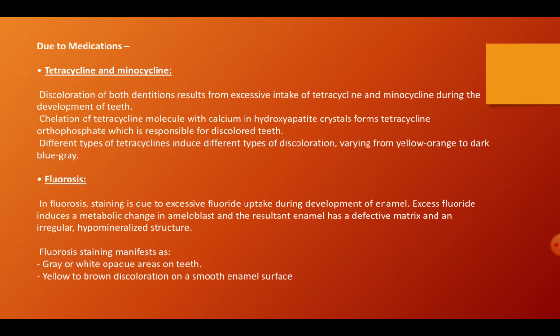There are different types of tetracyclines that induce various types of discoloration, varying from yellow-orange to dark blue-gray. Then there is fluorosis. In fluorosis, staining is due to excessive fluoride uptake during development of the enamel. Excess fluoride induces a metabolic change in the ameloblast, and the resultant enamel has a defective matrix and an irregular hypomineralized structure. This manifests as either grey or white opaque areas on the teeth or yellow to brown discoloration on a smooth enamel surface.